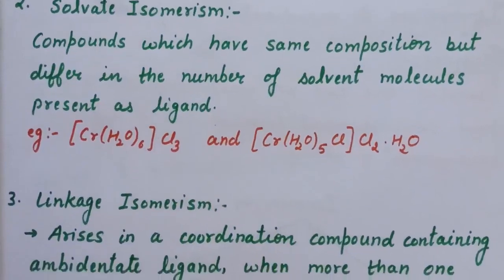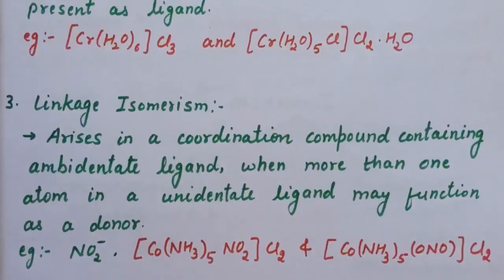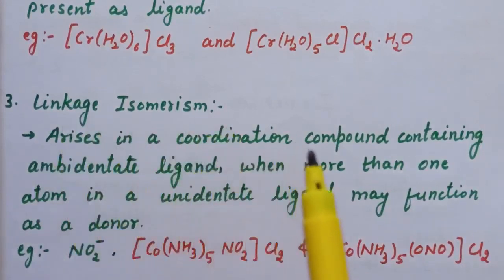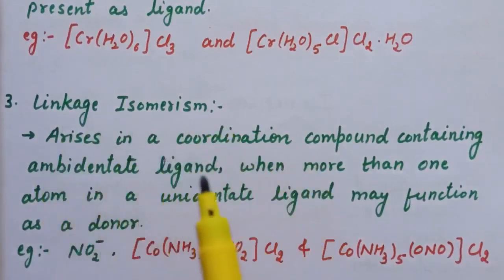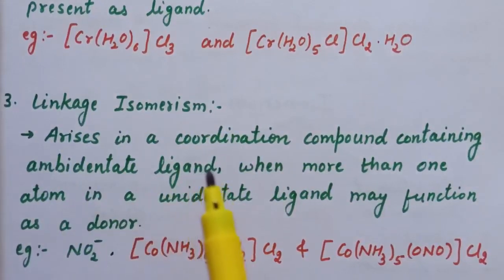Now the third type of structural isomerism is linkage isomerism. Linkage isomerism arises in a coordination compound containing an ambidentate ligand. Now what are ambidentate ligands? Ambidentate ligands are monodentate ligands but they have more than one donor atom.